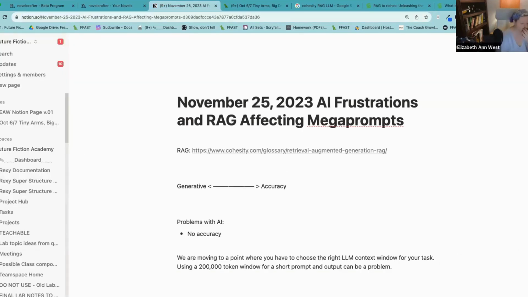Because I was finding that with the 200,000 token window, I was like, just write this conversation. And it was like, nope, I can't do that, because it just didn't have enough material to work on. But then I tried using the instance and the smaller ones, and it worked.